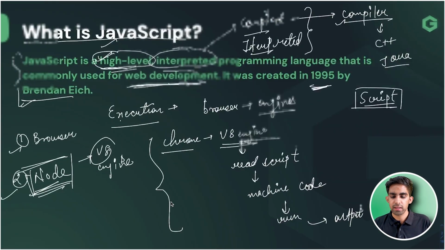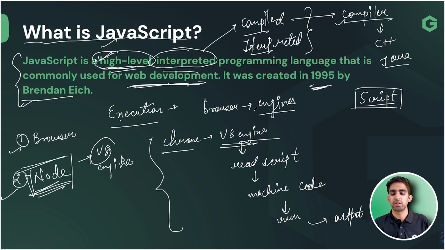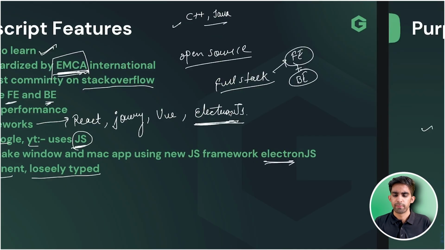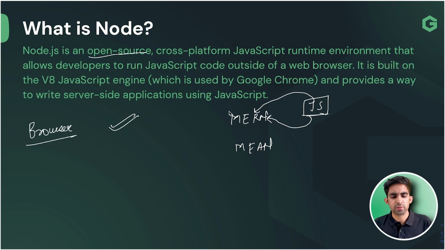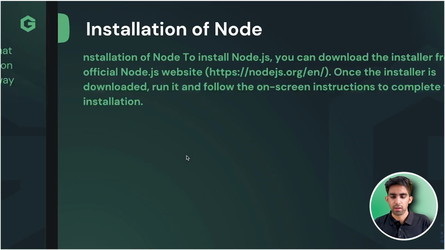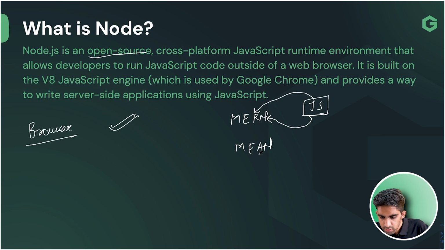Before that, we have seen this execution as well, team, how JavaScript is running. We can run it in two ways. We can run on the browser, outside of the browser as well, team. If we are running outside of the browser, we need this node, team. Then we have discussed MEAN and MERN stack. Here A is representing what, team? Here A is representing Angular framework. Here R is representing what, team? Here R is representing React.js.